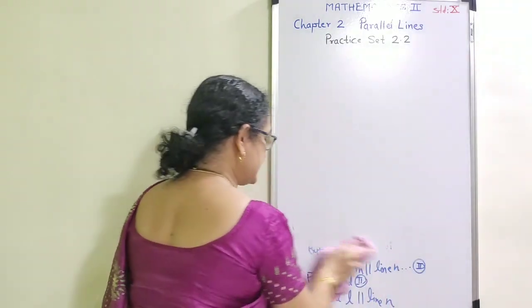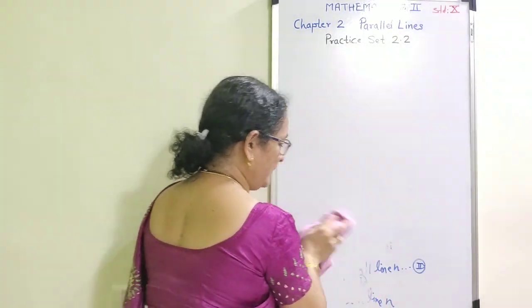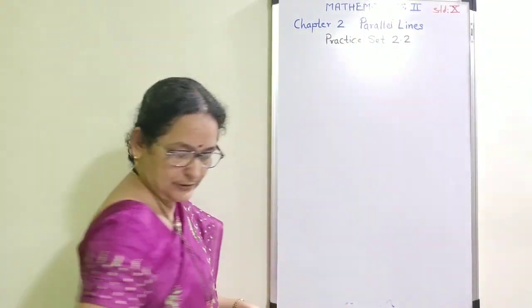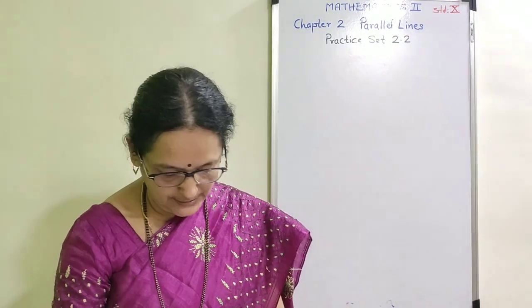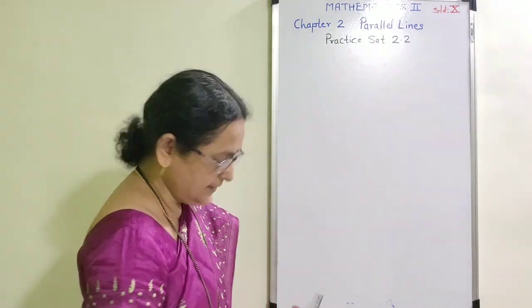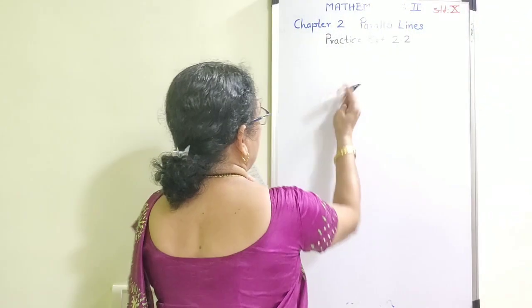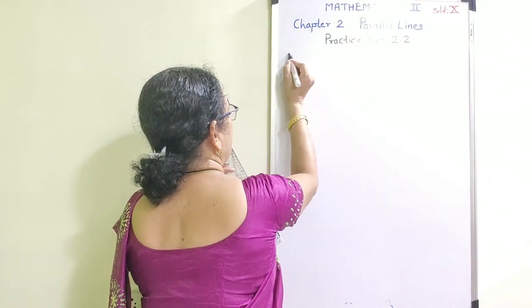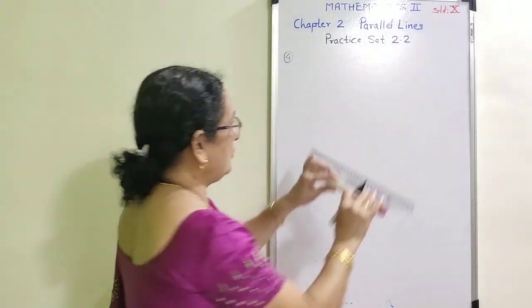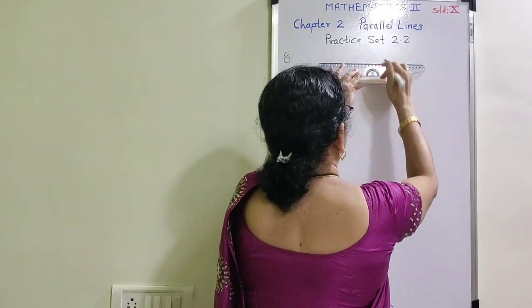Now here in this example number 4, they have given a hint to complete the given example. First of all, read the given example carefully, draw the given figure accurately, then we can easily complete example number 4. Now here, first of all, draw the accurate figure.